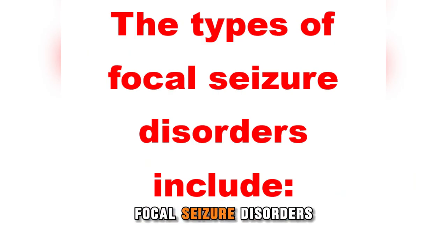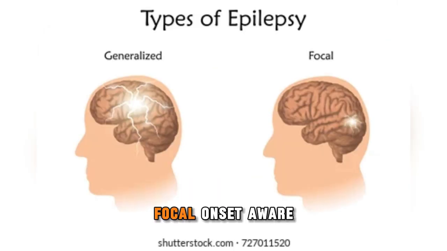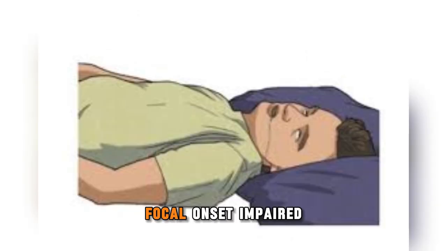The types of focal seizure disorders include focal onset aware seizures, or simple partial seizures. You're aware of a seizure when it happens and able to remember it. Focal onset impaired awareness seizures, or complex partial seizures: you lose awareness and experience confusion when the seizure happens and can't remember the seizure.